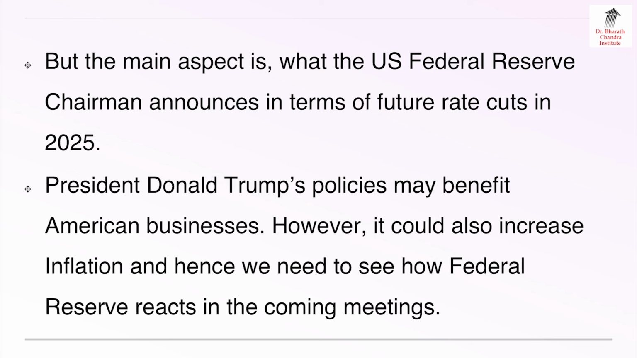President Donald Trump's policies may benefit American businesses. However, it could also increase inflation. Hence, we need to see how the Federal Reserve reacts in the coming Reserve meeting.